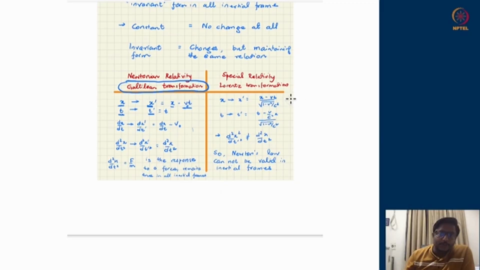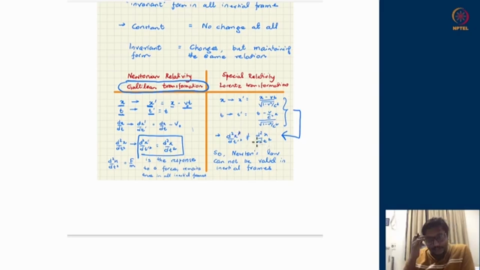In order to accommodate the demand of constancy of speed of light, we landed upon these transformations, and the cost we pay is this, that unlike the Galilean transformations where the acceleration was the same in all inertial frames, it so happens that d2x upon dt square does not remain the same in all inertial frames under Lorentz transformations.